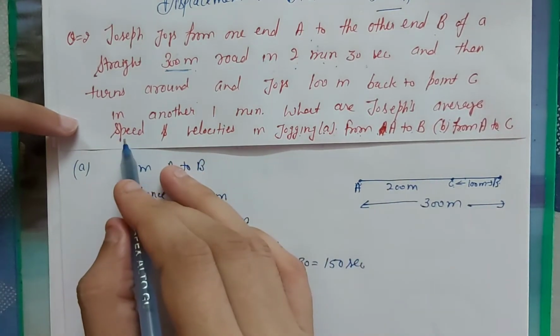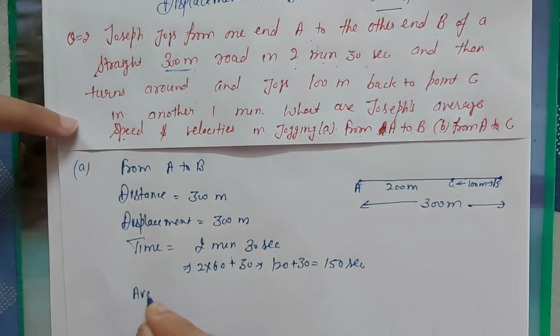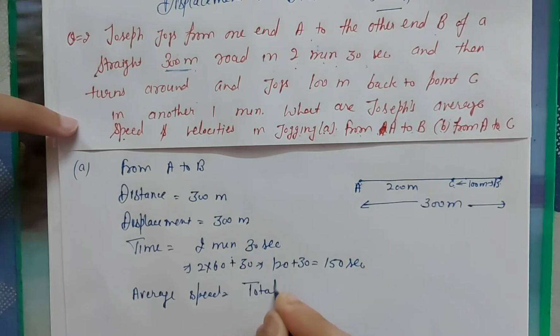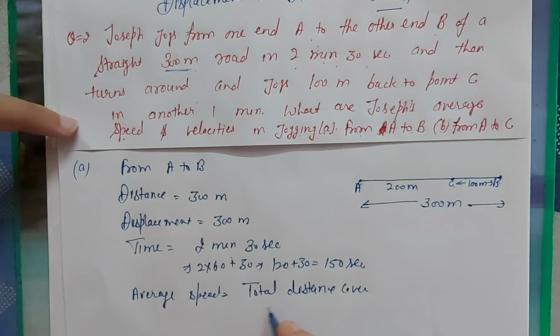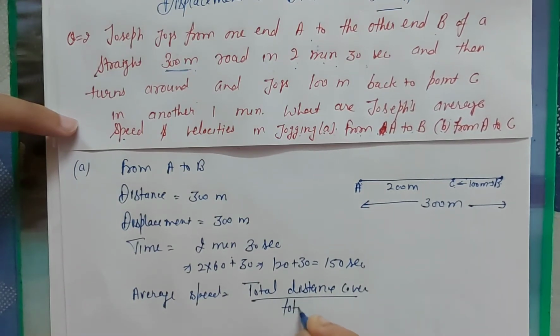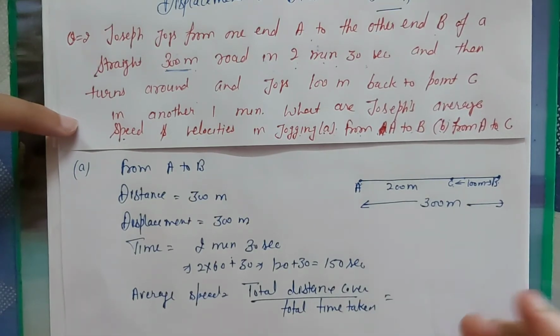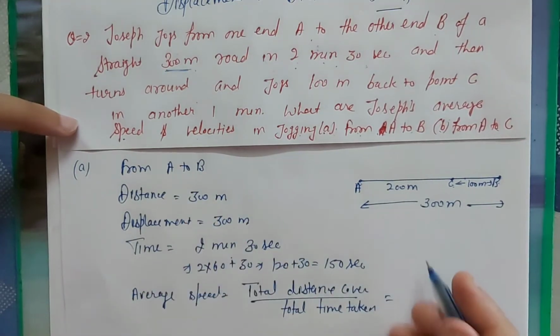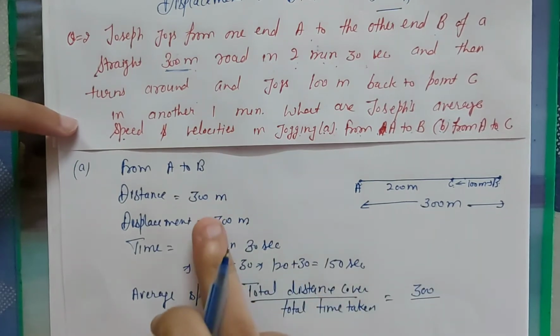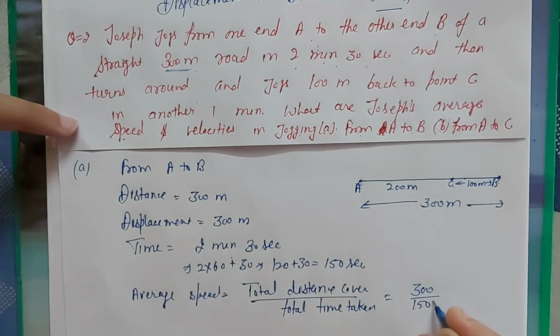So we have to find out average speed and average velocity. Firstly average speed. What is the formula of average speed? Total distance covered divided by total time taken. So what is the distance? Total distance is 300 divided by total time, 150. So when we cut it, that is 2 meter per second.